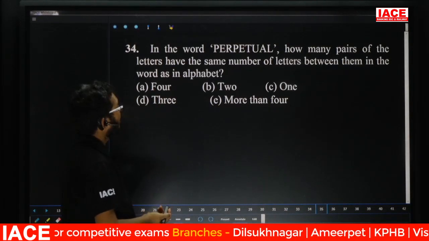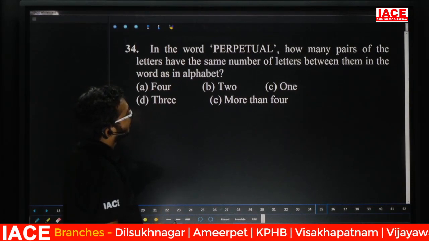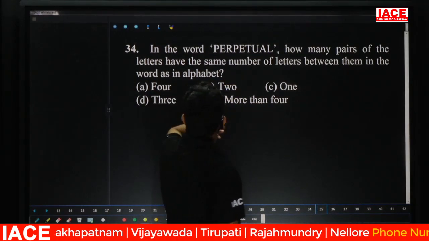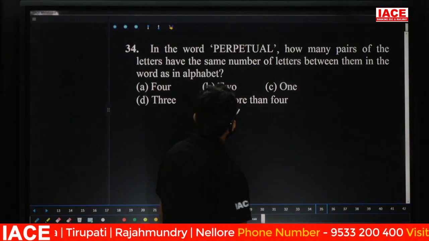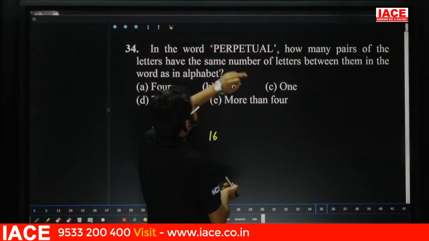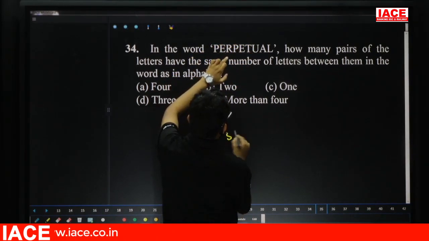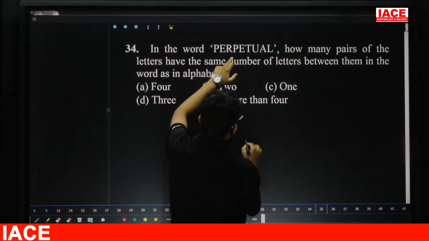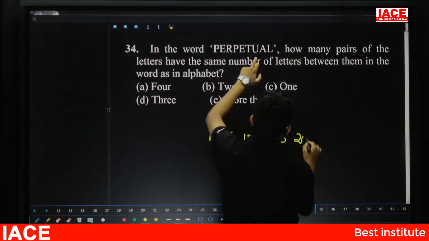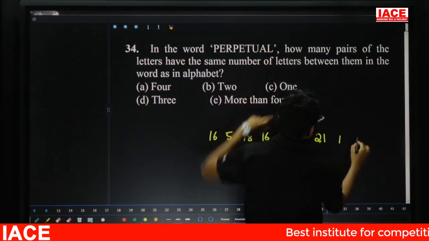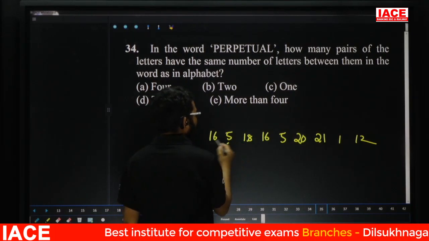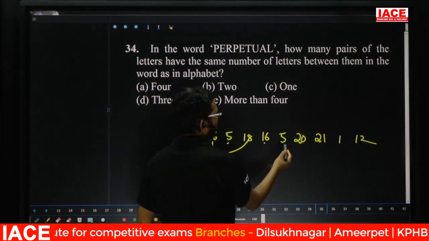Friends, question number 34. In the word PERPETUAL, how many pairs of letters are there with the same number of letters between them in the alphabetical series? Simply take the numbers: P 16, E 5, R 18, P 16, E 5, T 20, U 21, A 1, L 12. Take the alphabetical form. After 16, what will come? 17, 18, 1 pair. 19, 20, 21.